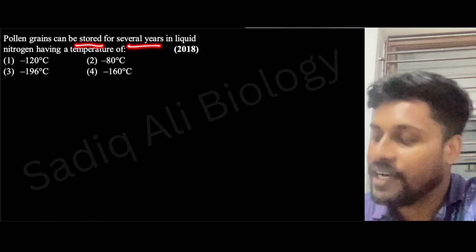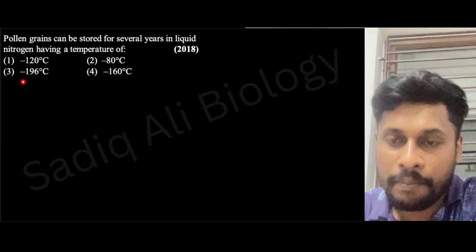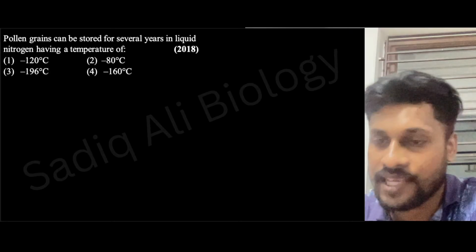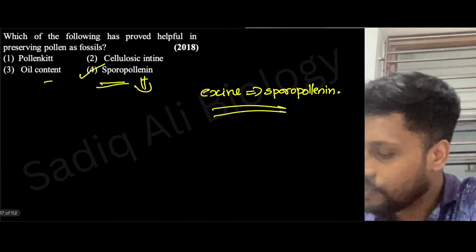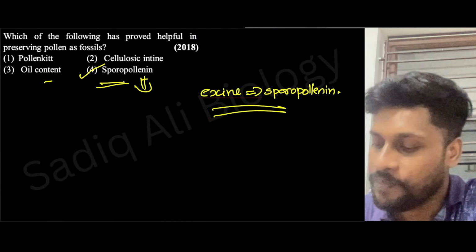Next, pollen grains can be stored for several years in liquid nitrogen having a temperature of minus 120 degrees Celsius, minus 80 degrees Celsius, minus 196 degrees Celsius, minus 160 degrees Celsius. You mean this one only, Srishti?